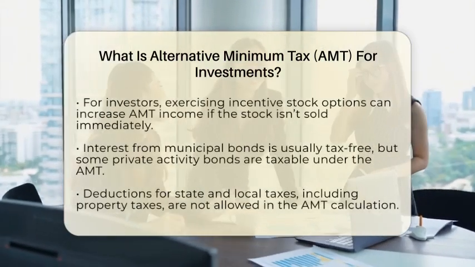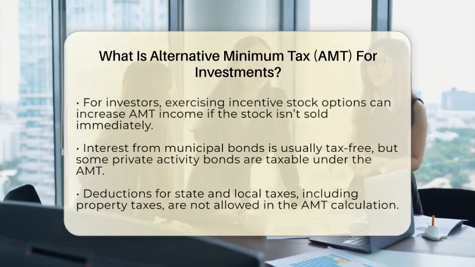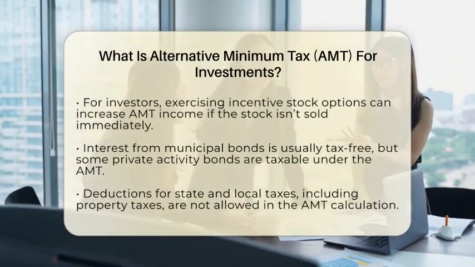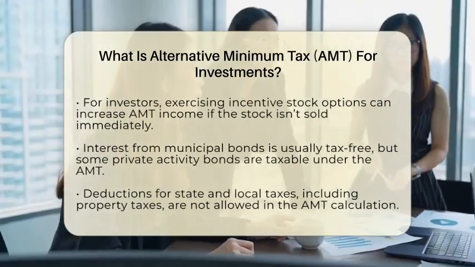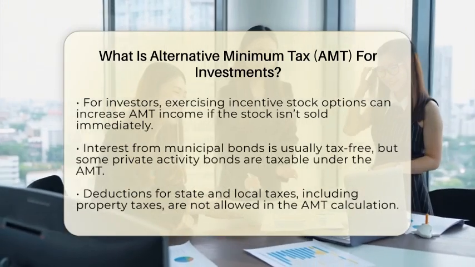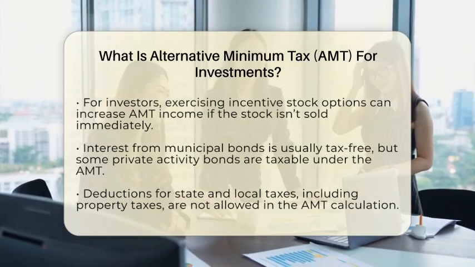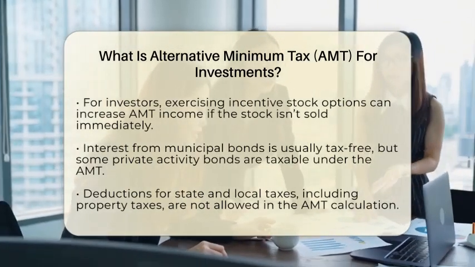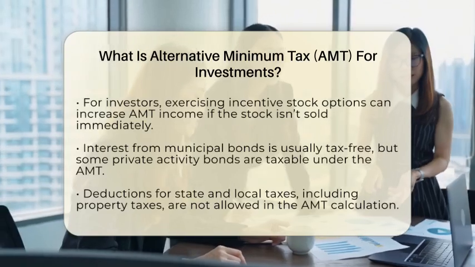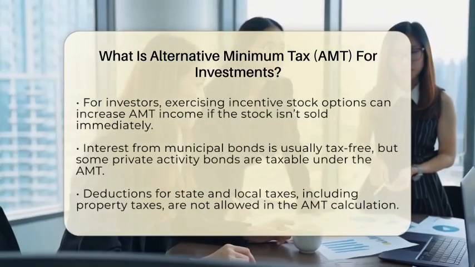For investors, the AMT can be tricky because it affects how certain income and deductions are treated. For example, if you exercise incentive stock options, the difference between the price you paid and the stock's current value is added to your AMT income if you don't sell the stock right away. This can cause a big spike in your AMT taxable income, even if you don't owe regular income tax on those shares this year.